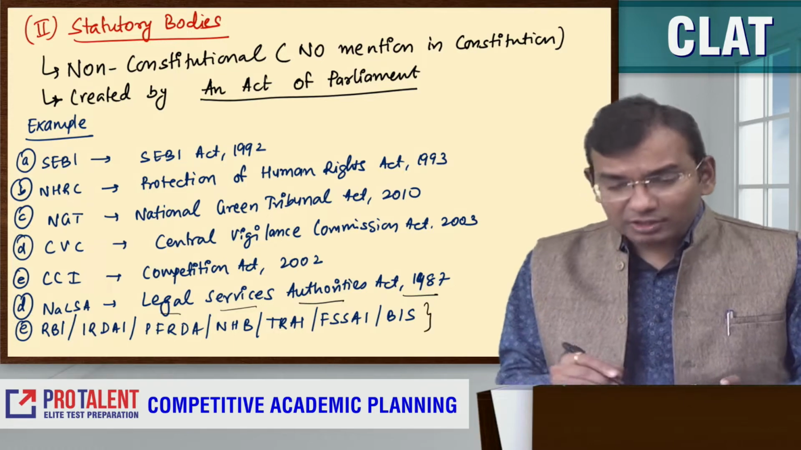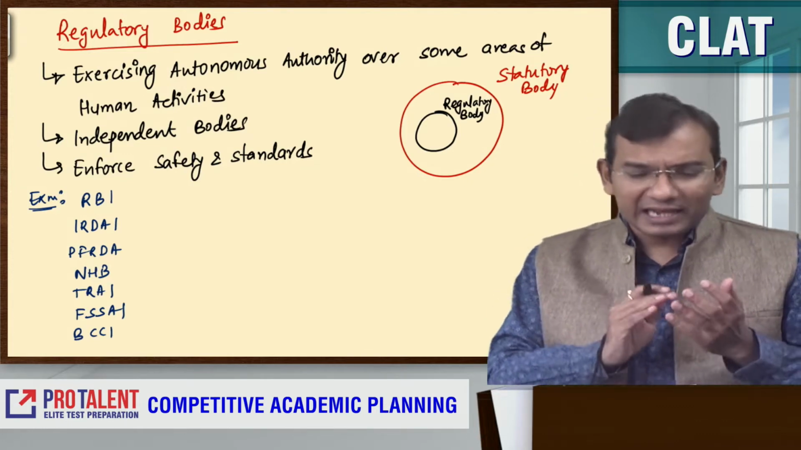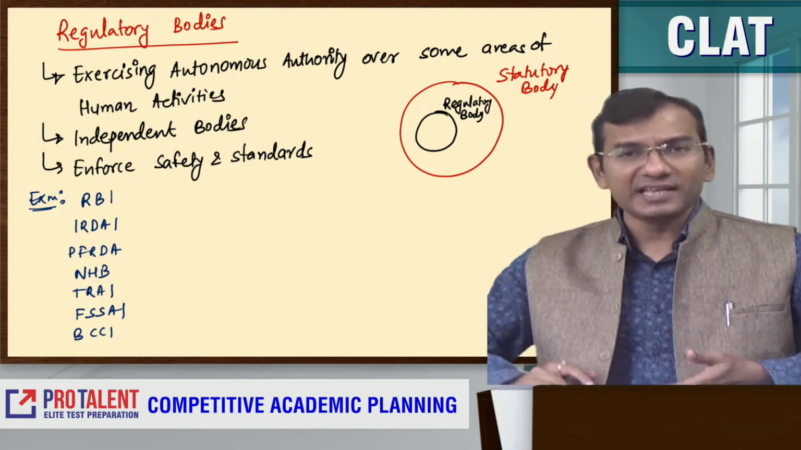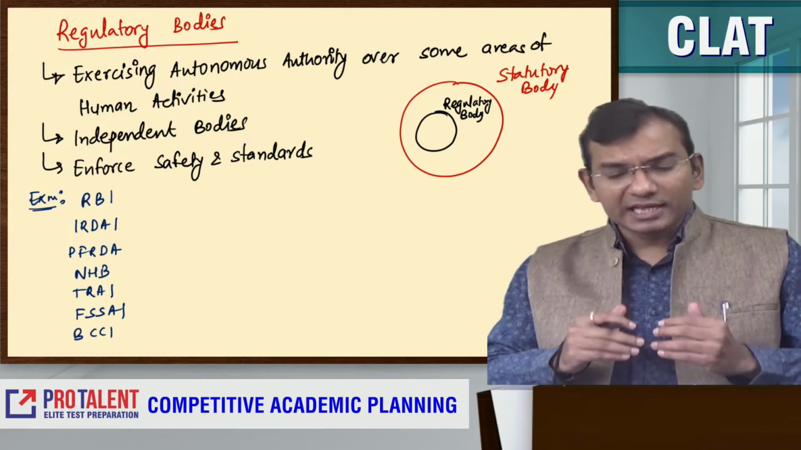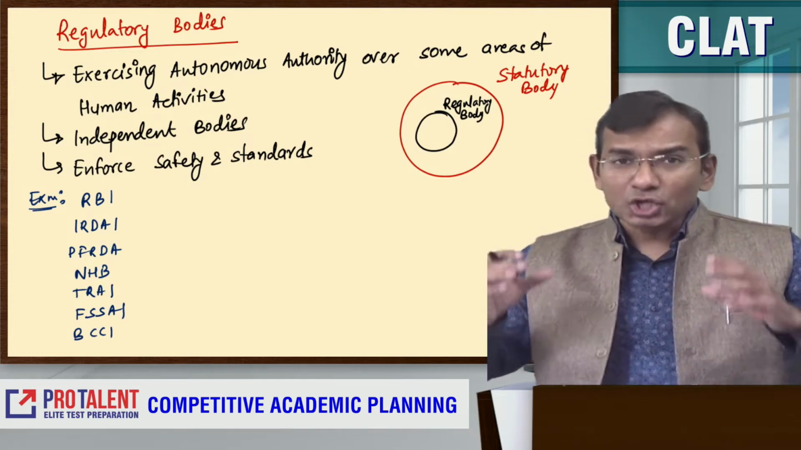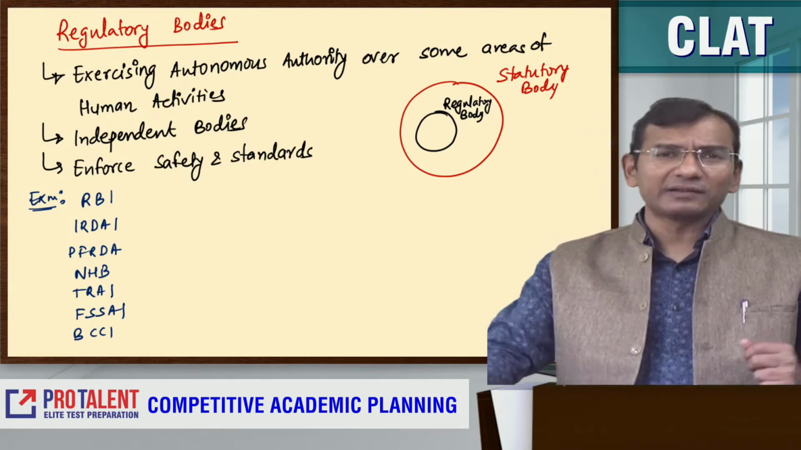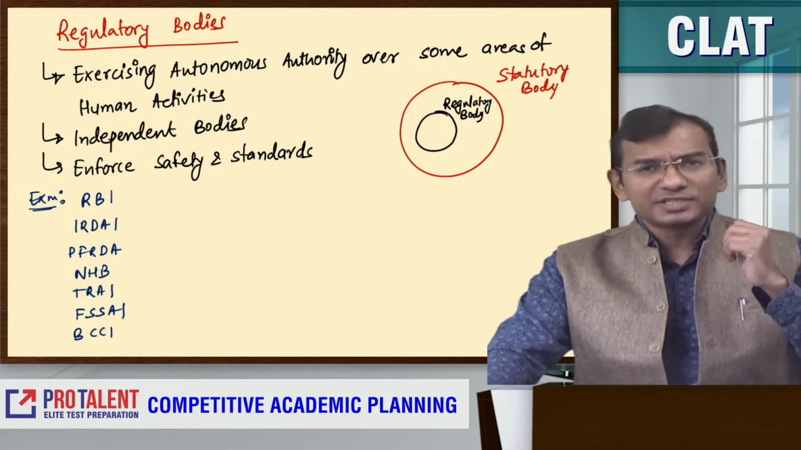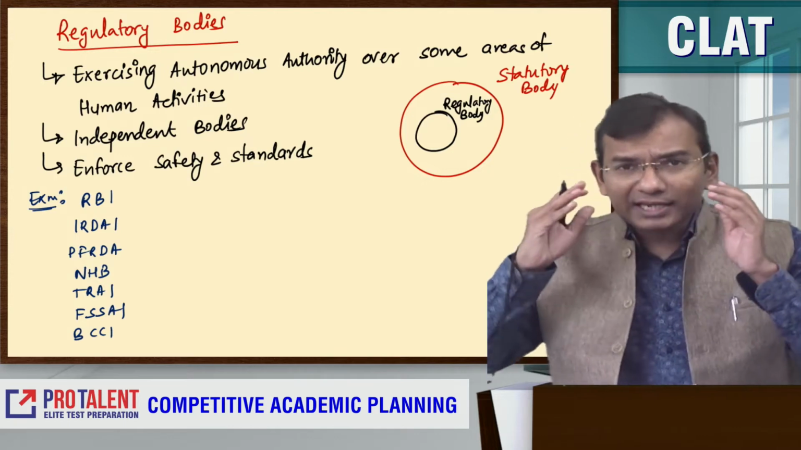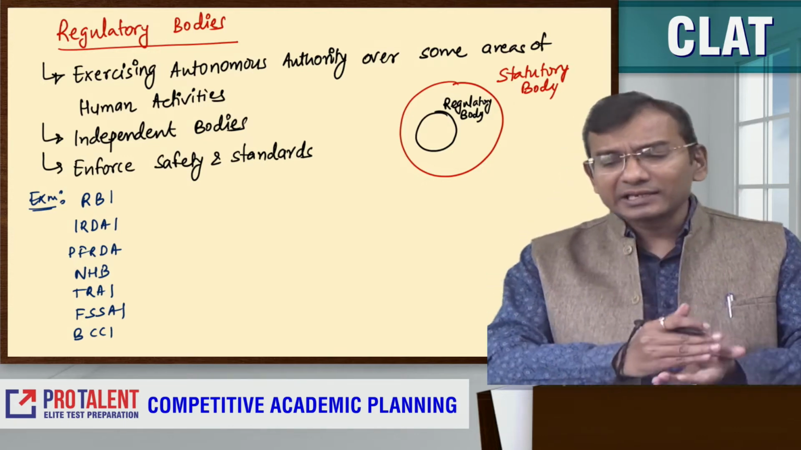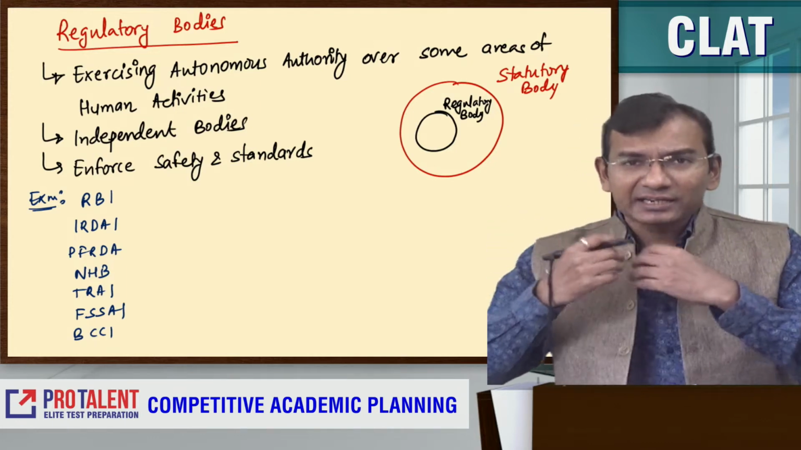And there are a few bodies which are also known as statutory bodies but may be termed regulatory bodies, like RBI, IRDAI, PFRDA, NHB, TRAI, FSSAI, BCCI, BIS. They are independent bodies. They exercise autonomous authority over certain areas of human activity. For example, there is the banking system, so there has to be some regulator on the banking system. Let us understand, all regulatory bodies are developed through a statutory authority, but not all statutory bodies are regulatory authorities.